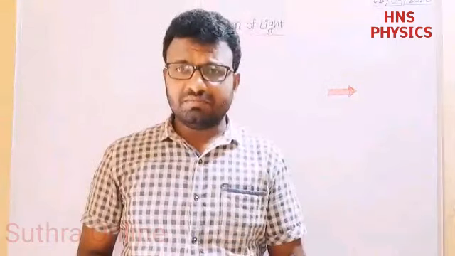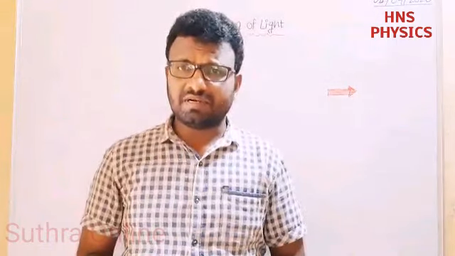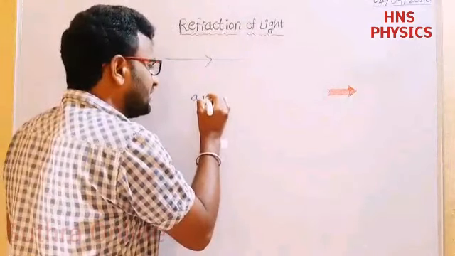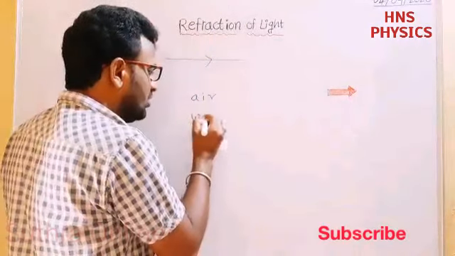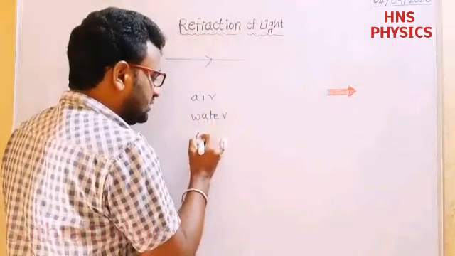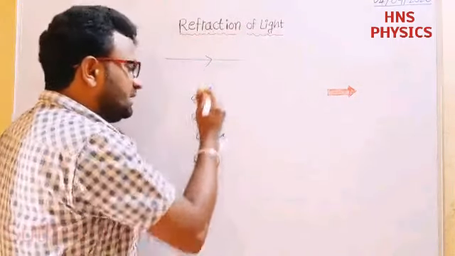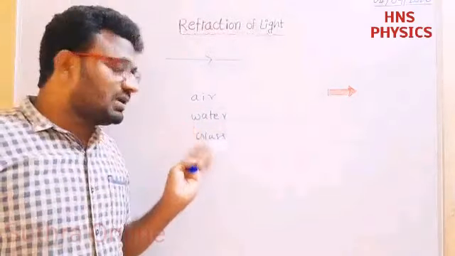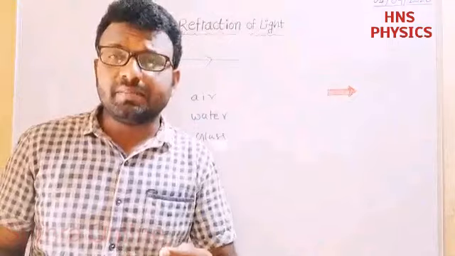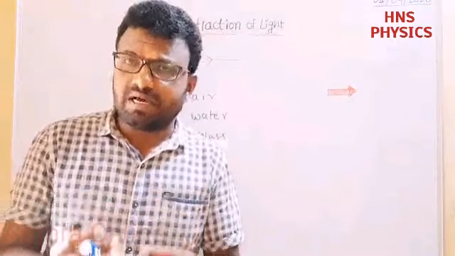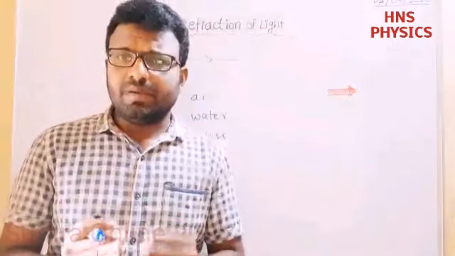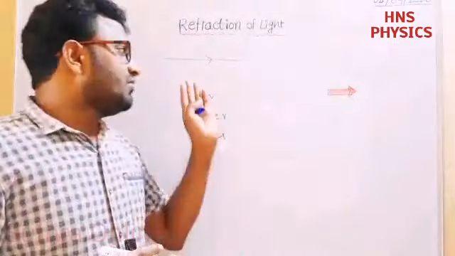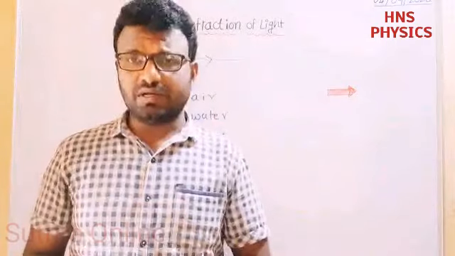So here, what do medium or material mean? Medium or material is nothing but, for example, air, water, glass. Air, water, glass are the examples for medium. Medium means a substance which can allow light energy to pass through it. Generally, light always travels in a straight line throughout the medium.